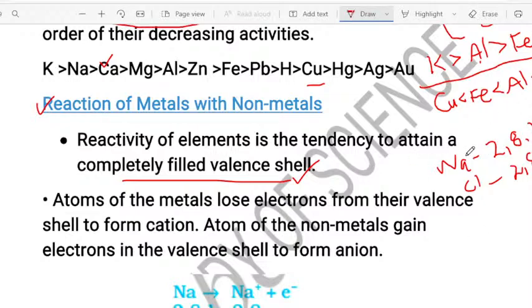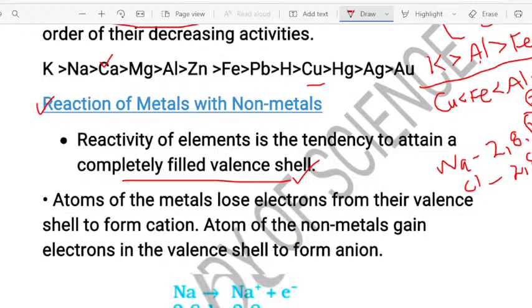So now what happens, it has to obtain the completely filled valence shell. What is the valence shell? The outermost shell of that particular element. Sodium has 1 electron in the outermost shell, so to gain stability it would need 7 more electrons. Why 7? You have come across a word called the octet configuration, which we discussed. If an element has 8 electrons in its outermost orbit, we say it has a completely filled valence shell.